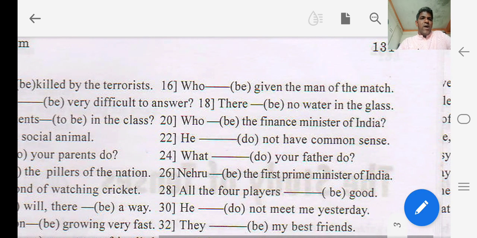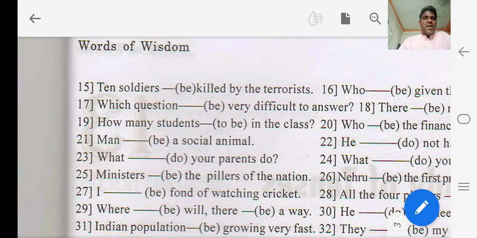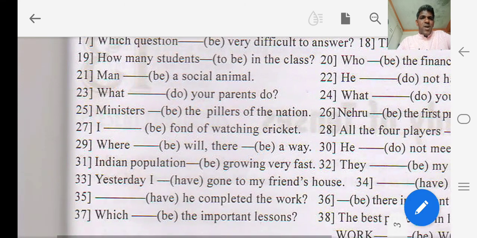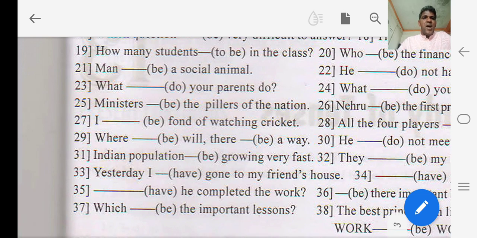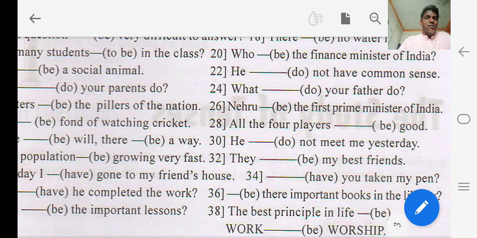Similarly, who ___ the finance minister of India? So here the subject is again who, that is a person. So who is the finance minister of India, because it is in the present tense. Similarly, man ___ a social animal. Man is the third person singular subject, and in the present tense it will become man is a social animal. Again, in the example number 25, ministers ___ the pillars of the nation. Are, because it is plural. Nehru ___ the first prime minister, was, because Nehru is singular, the tense is past tense.